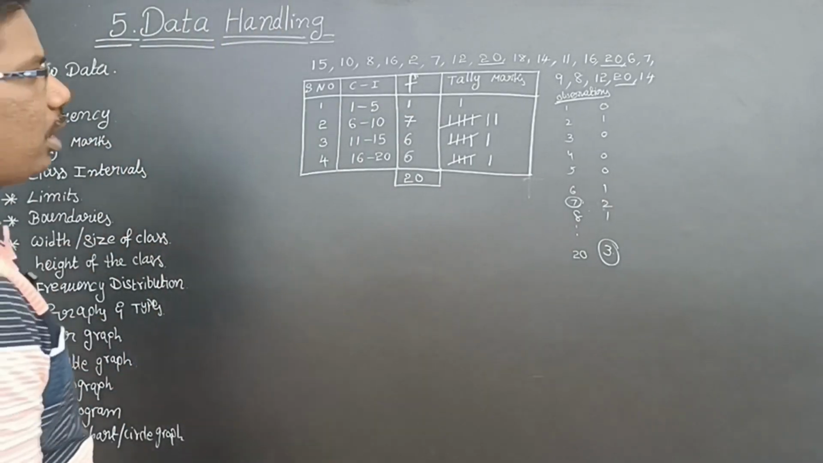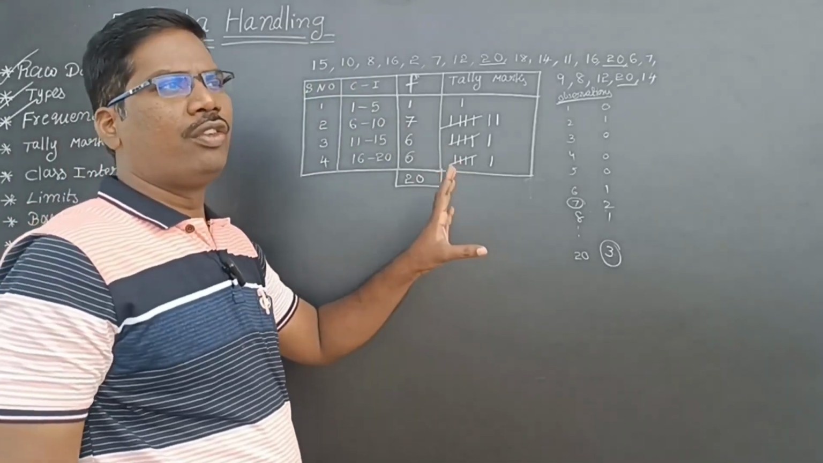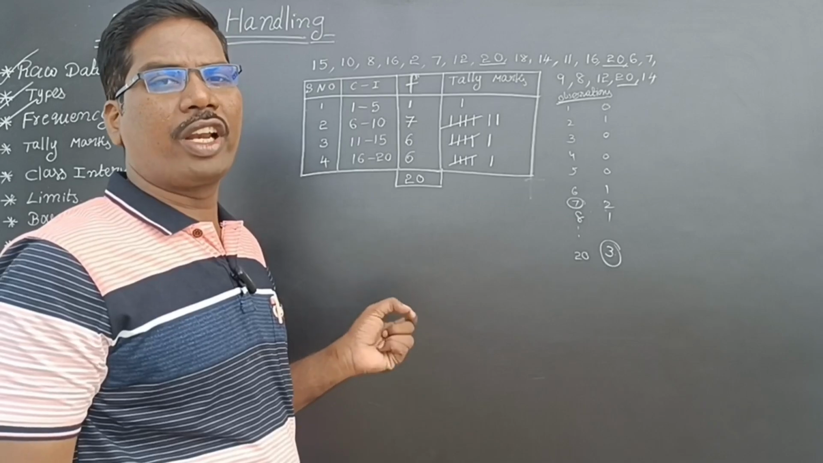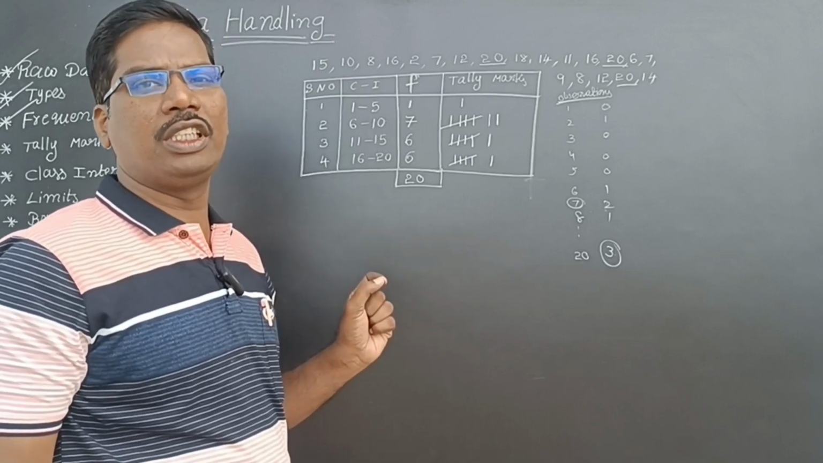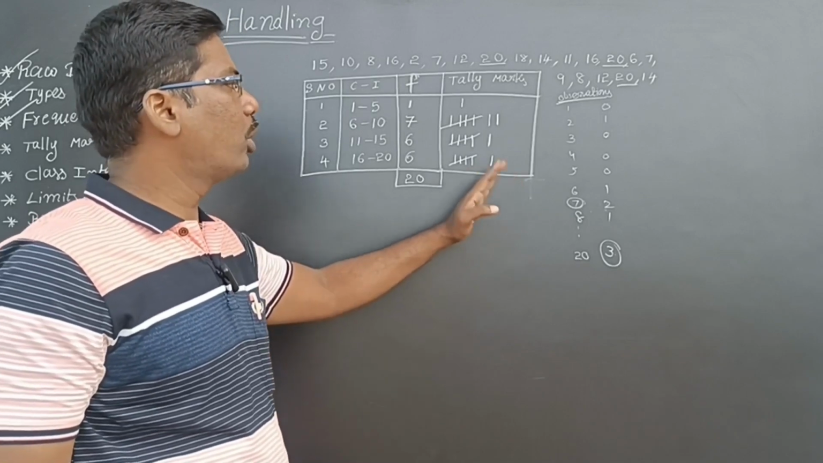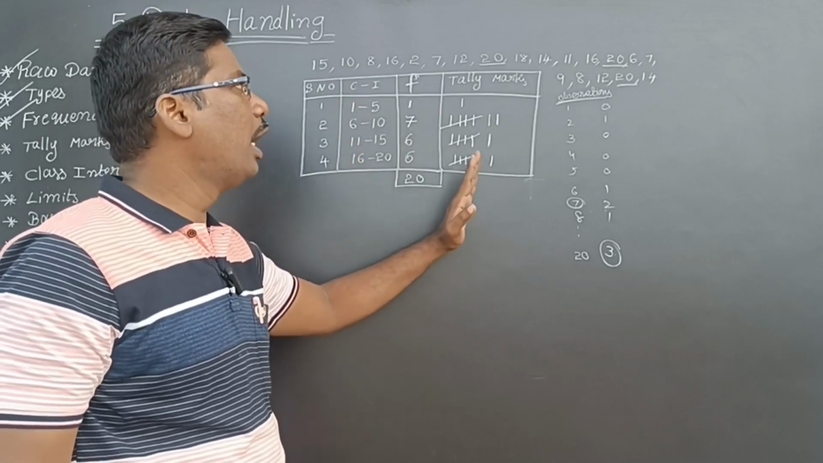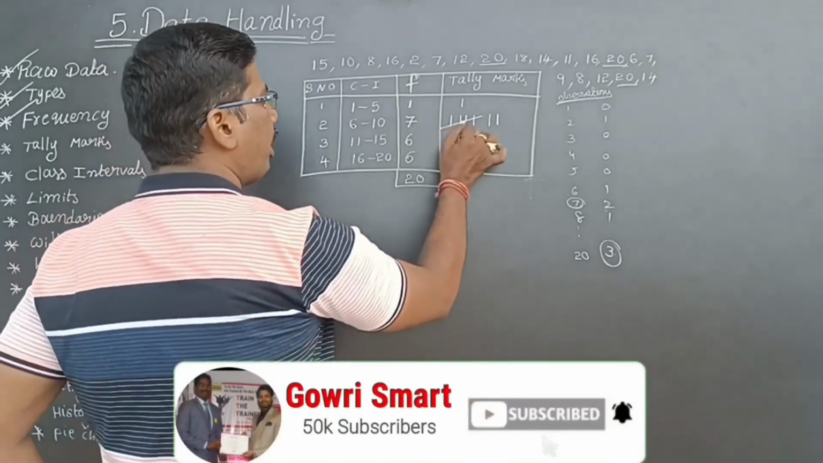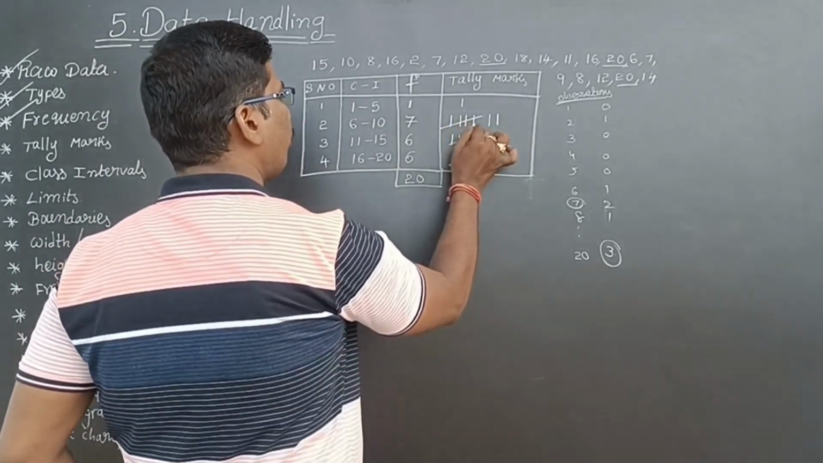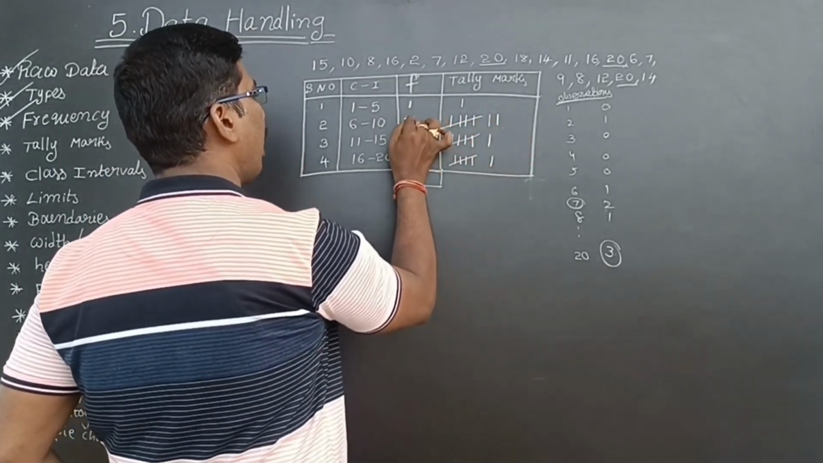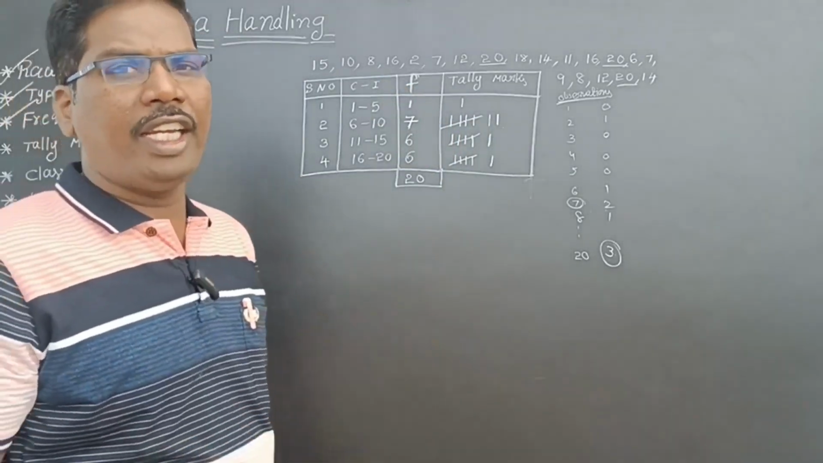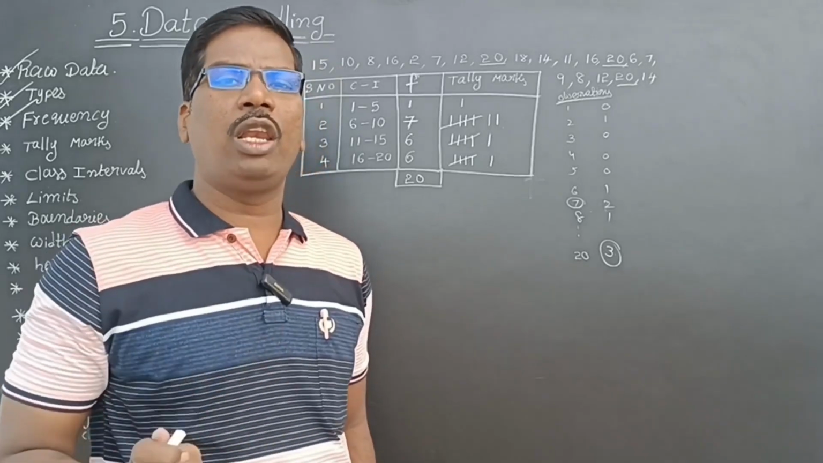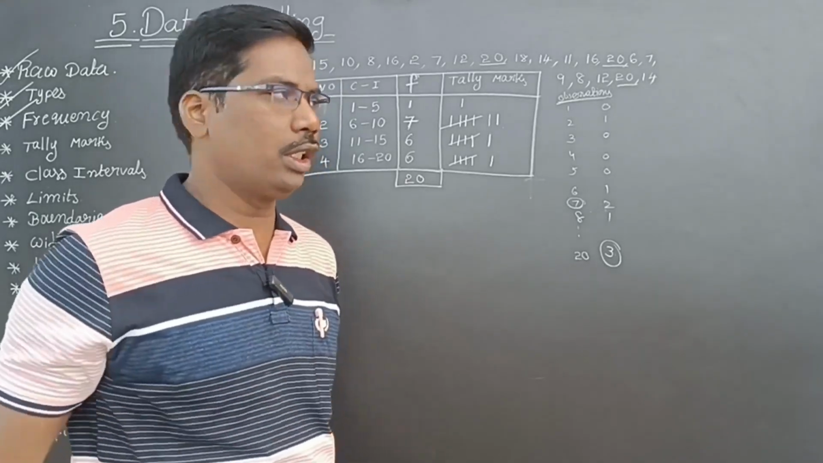Next, tally marks. So for avoiding a little bit of confusion, or for writing the correct number of the frequency, we are using tally marks. Using tally marks only we will write the frequency. First of all, we have to write tally marks. Now see here, I am writing like this. Now after that, 1, 2, 3, 4, 5, 6, 7. Now I will write 7 as the frequency. So for writing frequencies, tally marks are very widely used, isn't it?